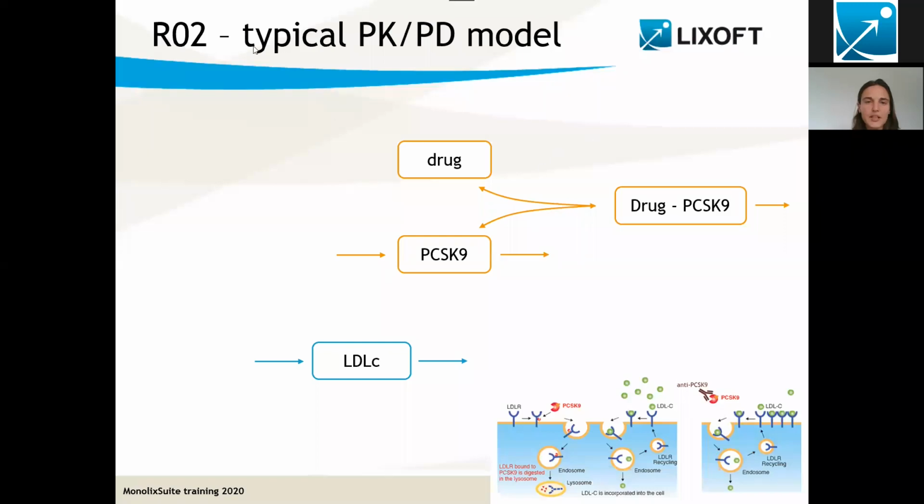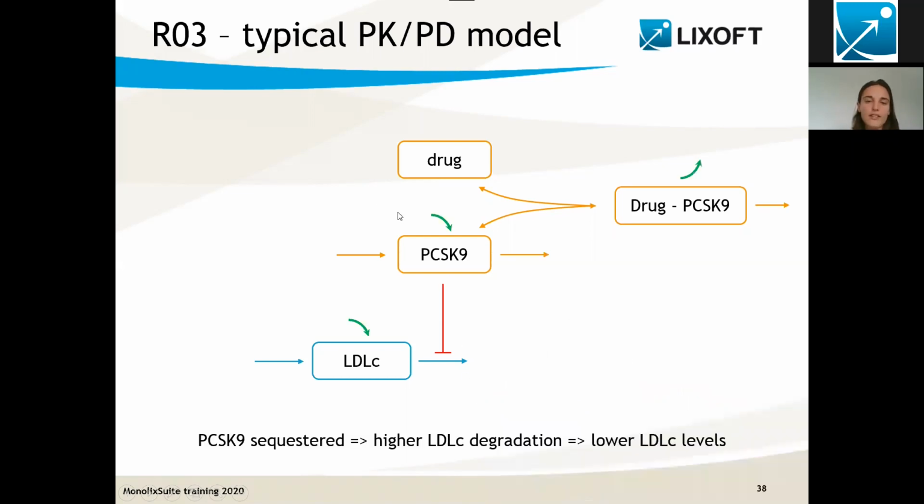And I will first start with a typical PK-PD model. And what we need to do is to link the chemical species that we have in the PK model to our PD output, which is the LDLC that has its turnover with the production and the degradation. And actually, what we know is that low PCSK9 concentration leads to low cholesterol concentration. And from the biology, we know that it is the degradation of cholesterol that is affected, not its production. So what we can assume is that free PCSK9 will inhibit the degradation of LDLC.